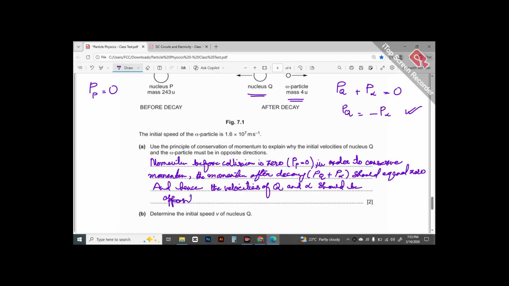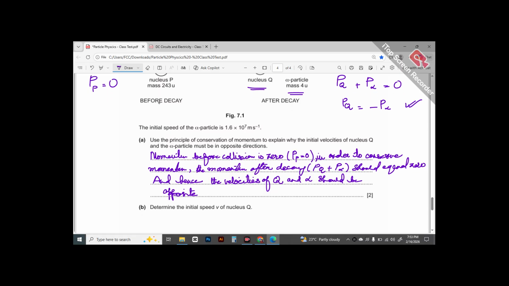That's it. You cannot write following the law of conservation of momentum, the velocities are going to be opposite. Yes, that is the case, but here 1 mark is assigned for you to first identify that the momentum before collision was zero, and so the momentum before decay was zero, so the momentum after decay should also equal zero. 1 mark for this, and then the other to identify it is only possible if the velocities are in opposite directions.